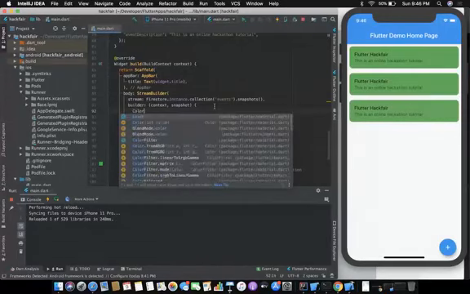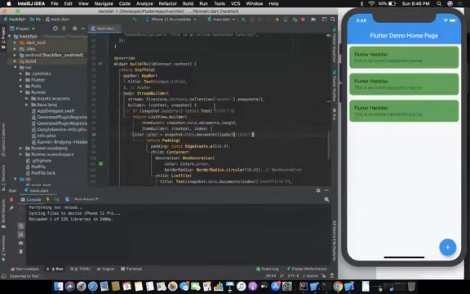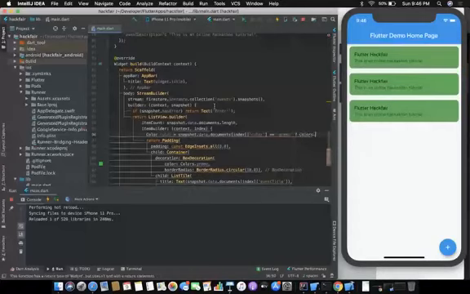Color equals to, we need to put it here. Double equals green. Colors dot green. It's a very naive approach, but let's just put it this way.